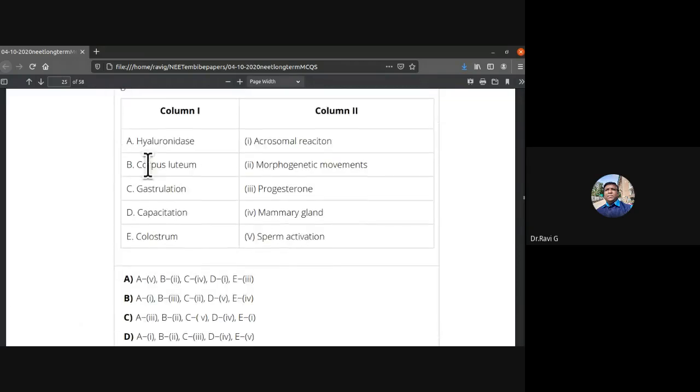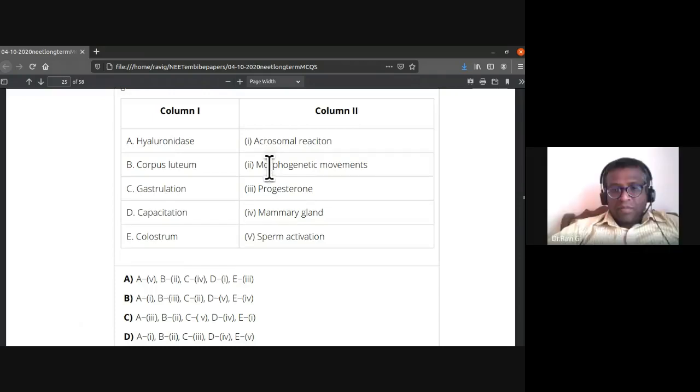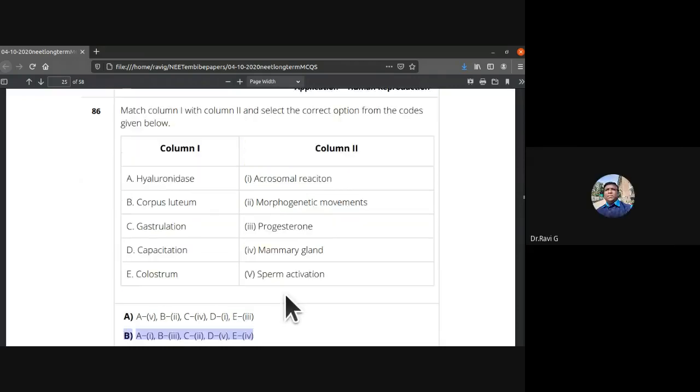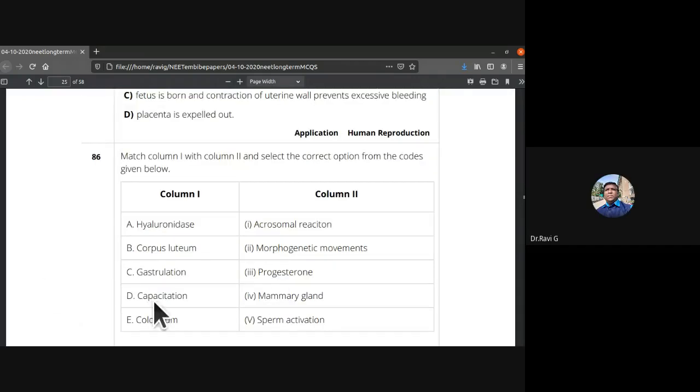86th, hyaluronidase, acrosomal reaction, corpus luteum, progesterone, gastrulation, morphogenetic movements. So A1, B3. So B is the answer for this 86th one. Gastrulation is morphogenetic movements, capacitation is sperm activation, colostrum is mammary gland. So you find this answer for 86.